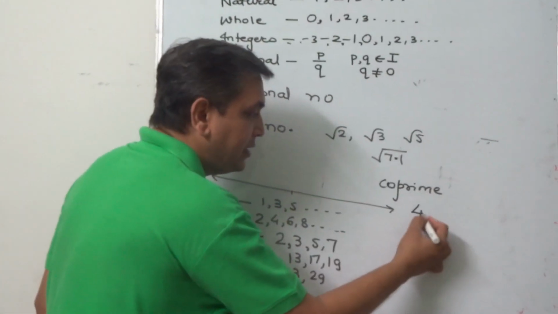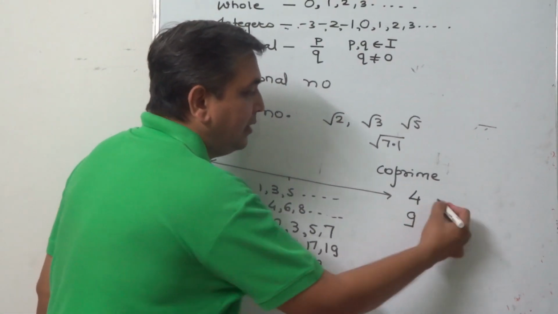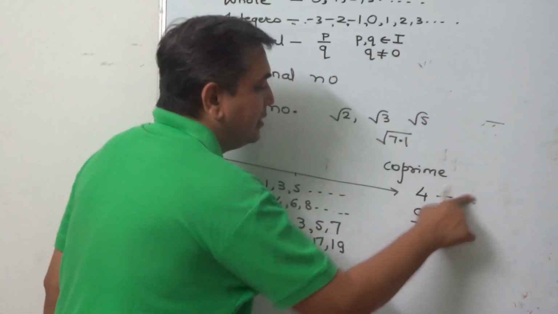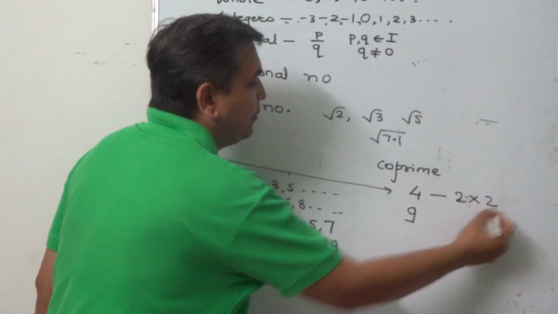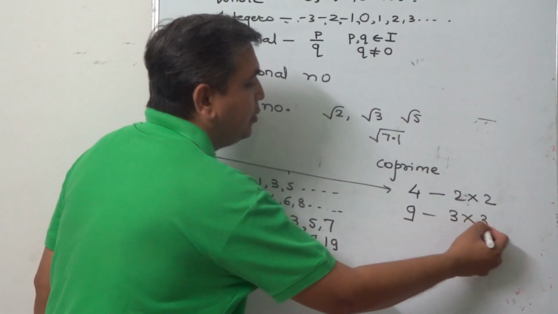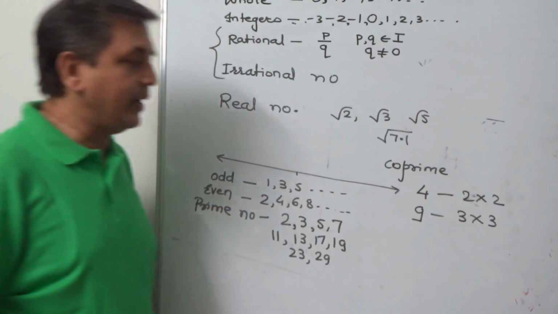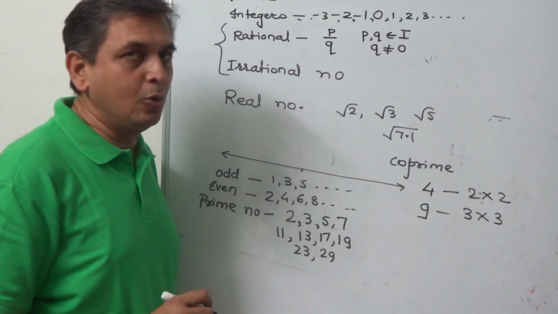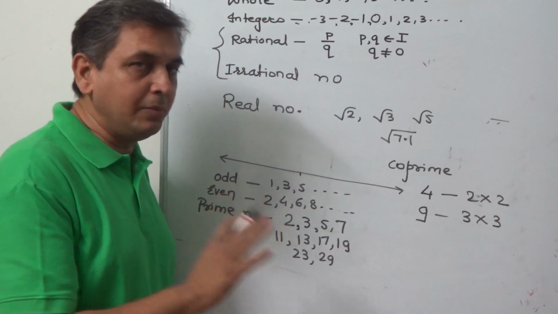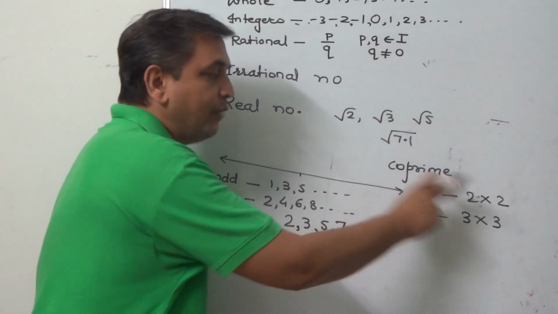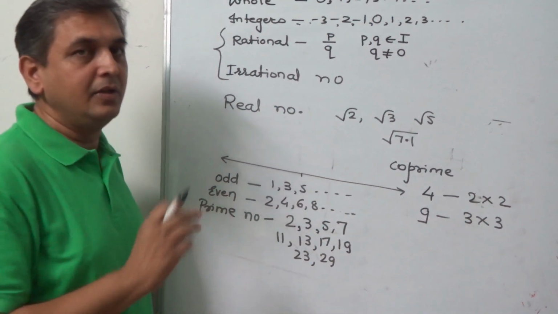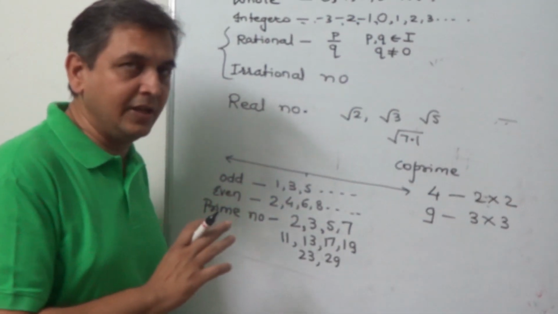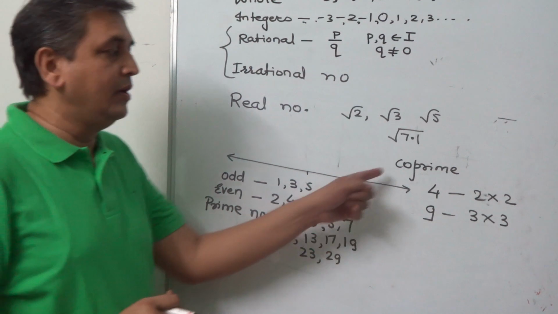For example, if we consider 4 and 9, 4 has factors 2 into 2 and 9 has factors 3 into 3. There is no common factor other than 1. So 4 and 9 are called co-prime. They need not be prime numbers, but their factors are not common. If there is no common factor other than 1, then the numbers are called co-prime.